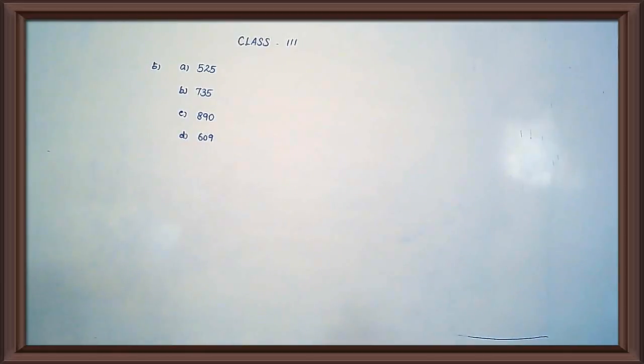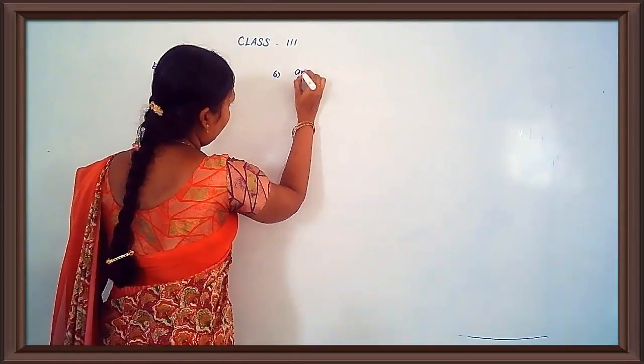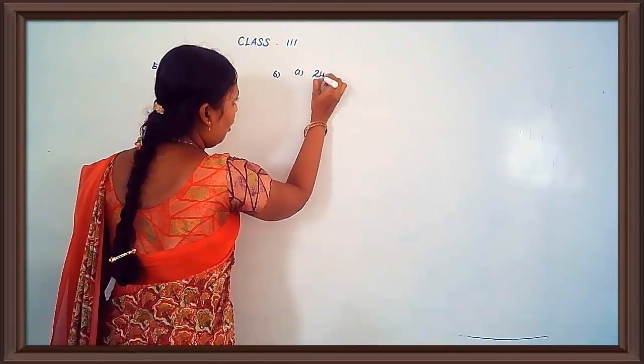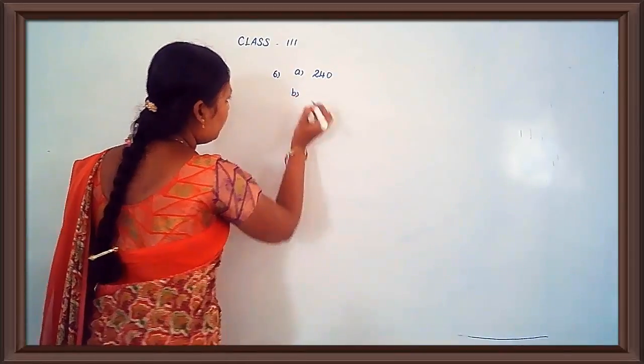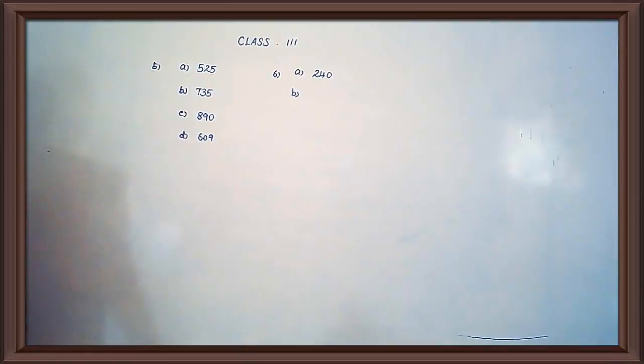Then what will come next? 240. Okay. Decreasing by 10 steps. 260, then 250, then 240. The sixth one, A answer, 240. Then see the next one.